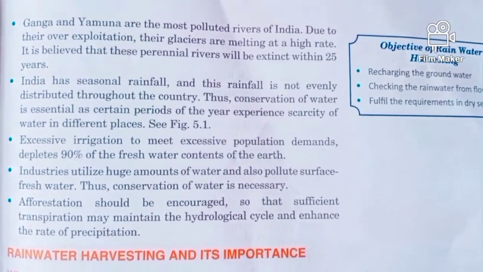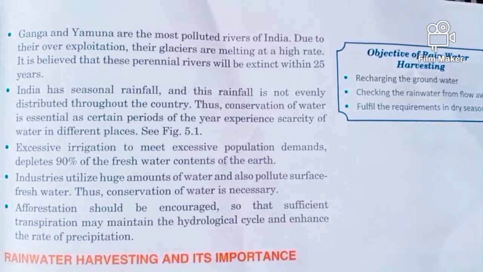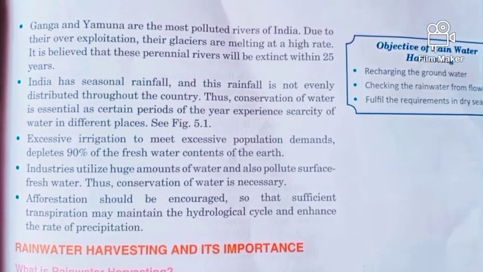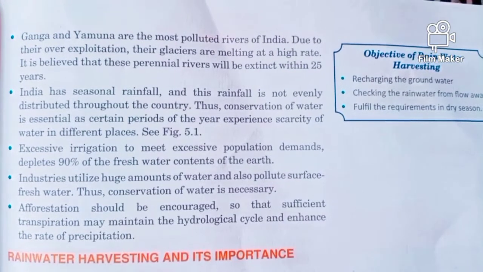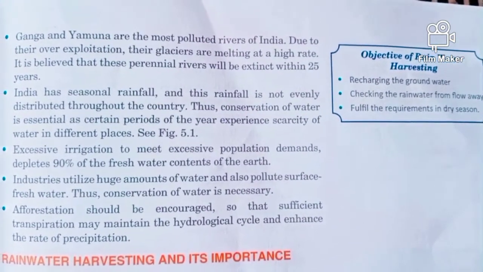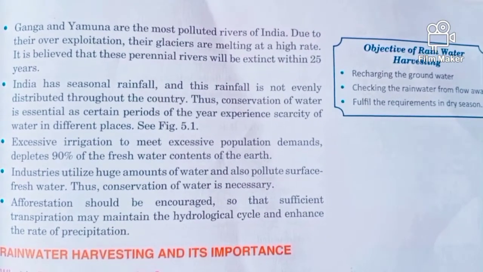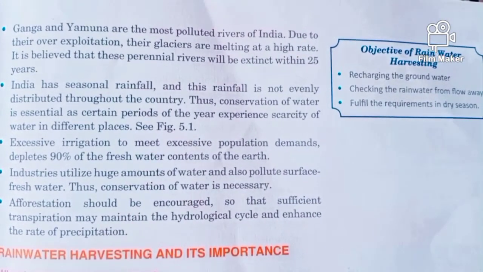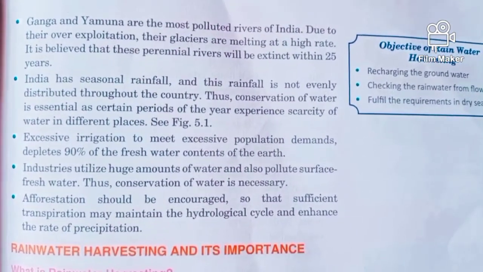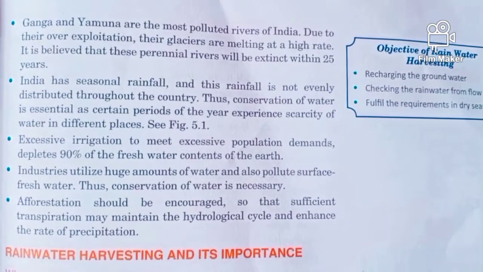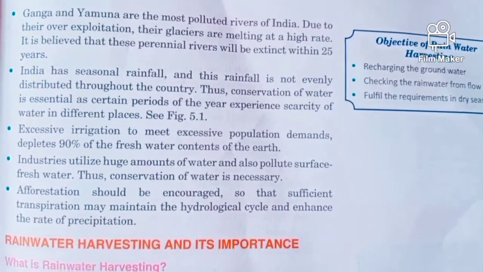Next, excessive irrigation to meet the excessive population demands depletes 90% of the fresh water content on the earth. There is a lot of pressure on irrigation also, because population is increasing, so more population wants more and more water, whether for agriculture, domestic use, or industrialization. So whatever fresh water is available on the earth, 90% of this is already depleted by people by one means or another.